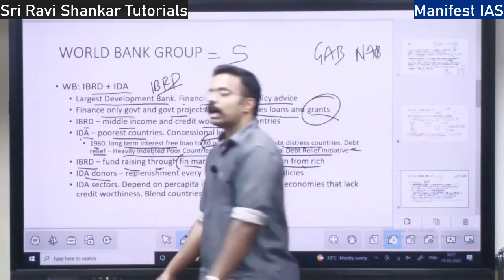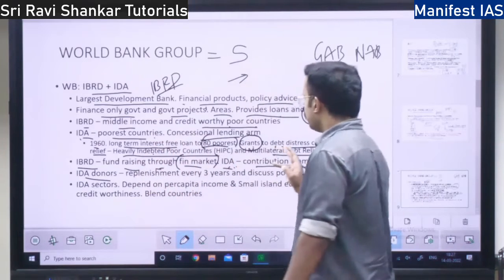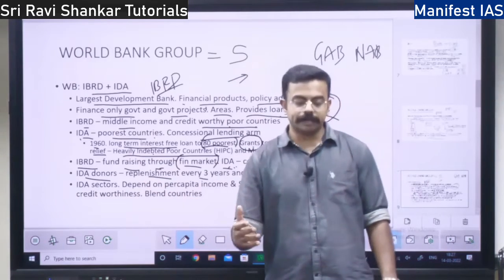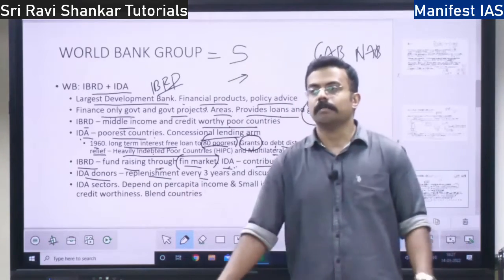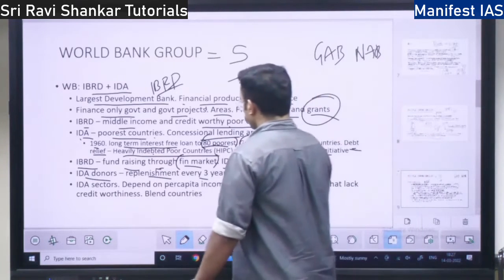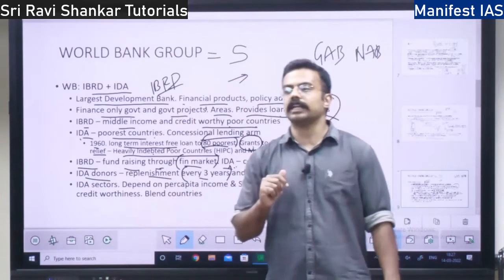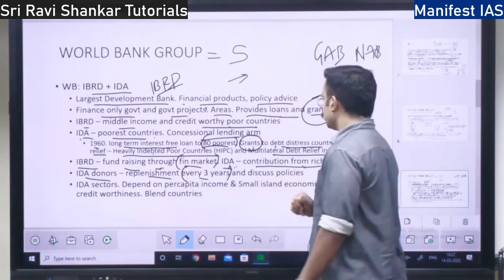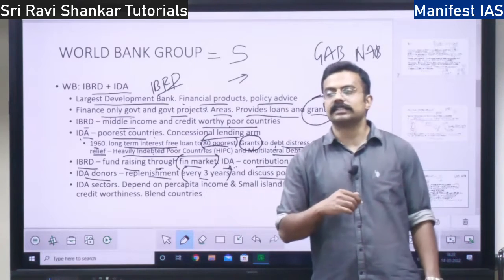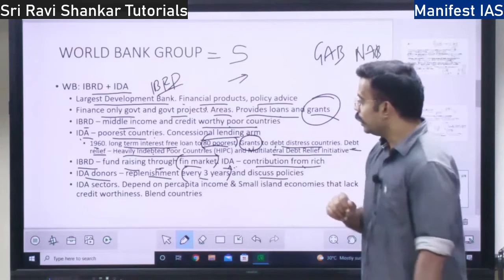IDA donors are the richest countries. They meet every 3 years. Every 3 years they meet and they are going to see what will happen in this IDA. They are going to exhaust the money by giving to poor countries. So these donors will meet every 3 years and put money back into the IDA, replenish the money. Not only do they replenish the money, they are going to discuss the policies. What are the policy changes that are required? That will also be discussed.